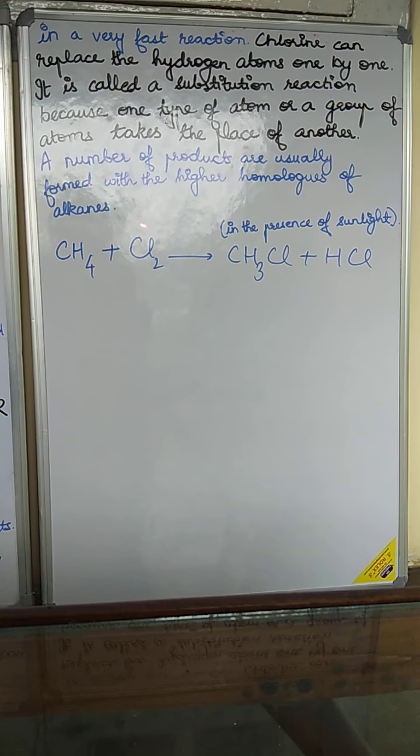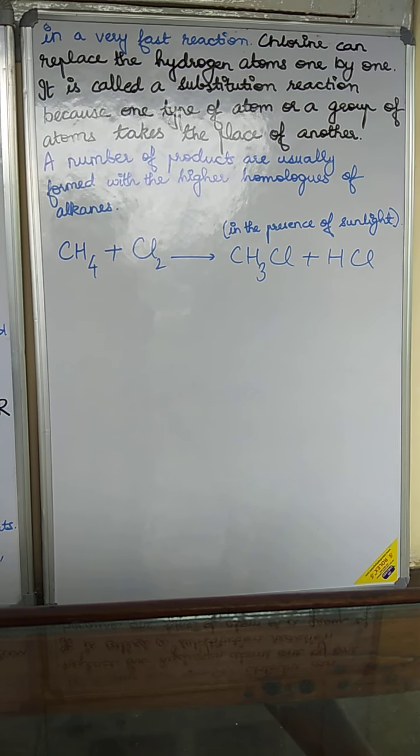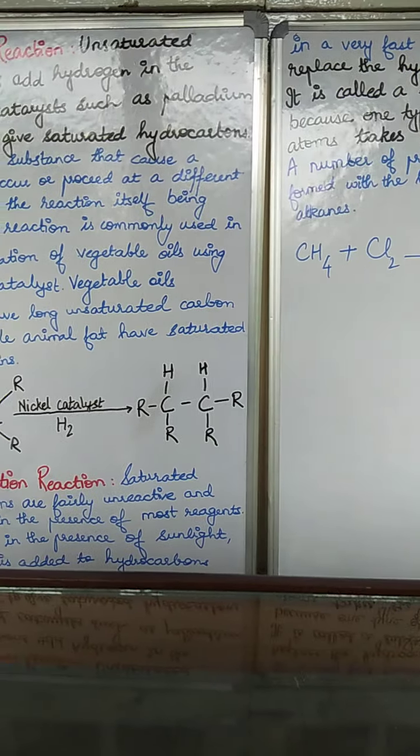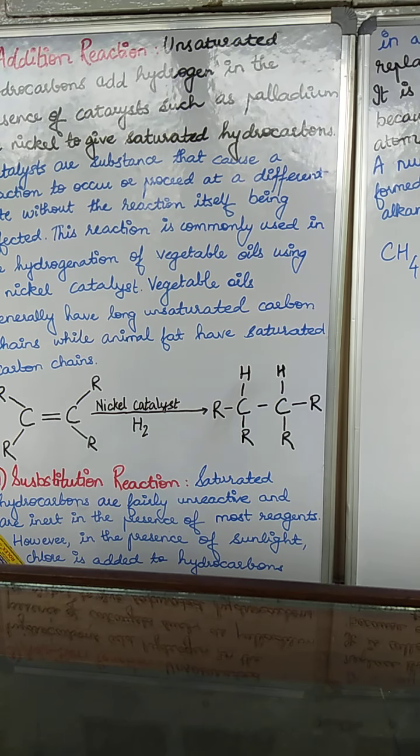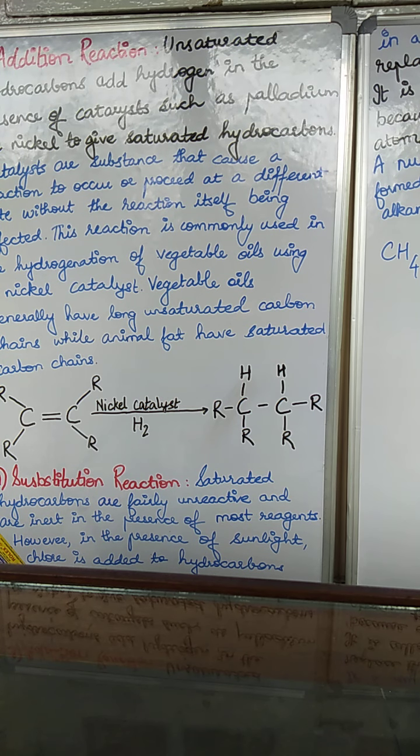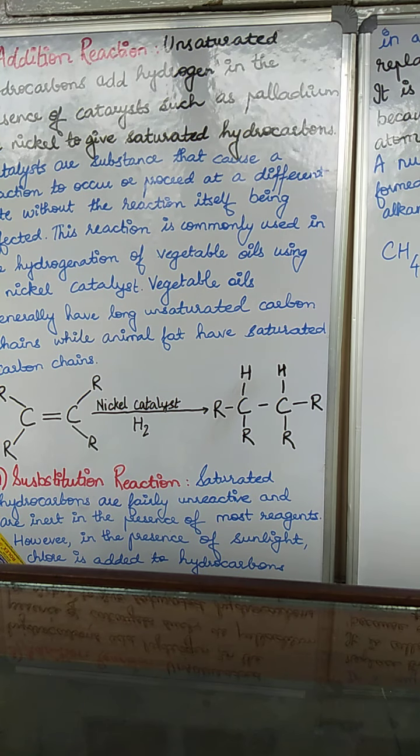See, the reaction is mentioned here. Methane molecule is reacting with chlorine in presence of ultraviolet radiation, and it forms monochloromethane with liberation of HCl. Students, here the spelling of chlorine should be C-H-L-O-R-I-N-E. Thank you.